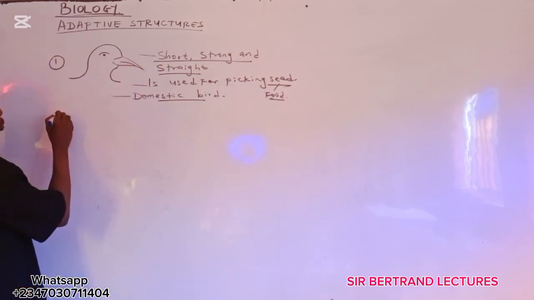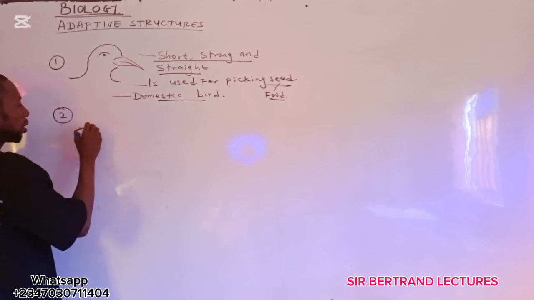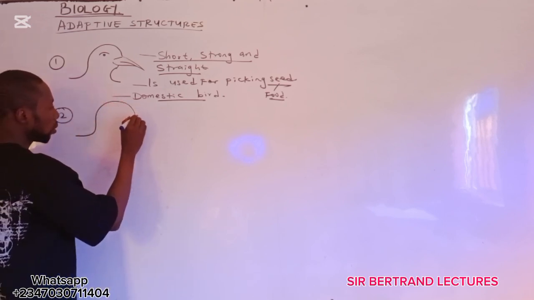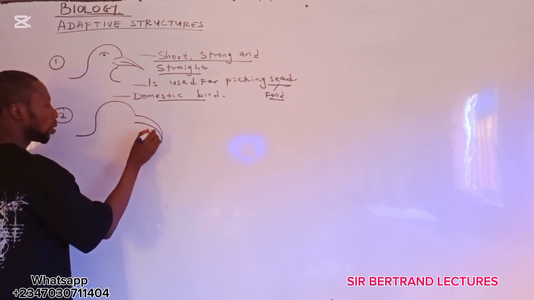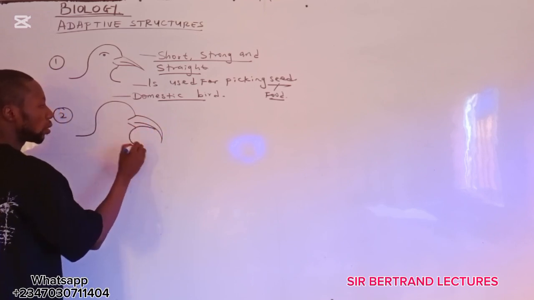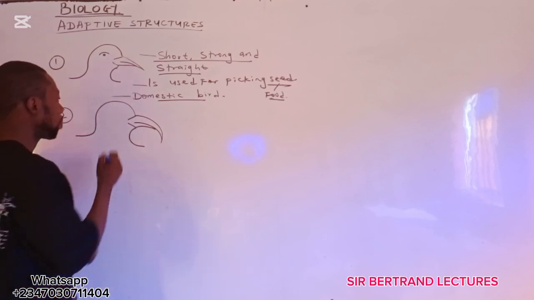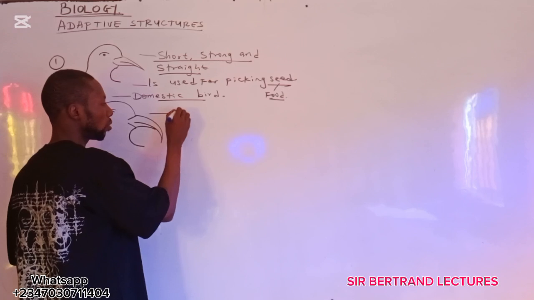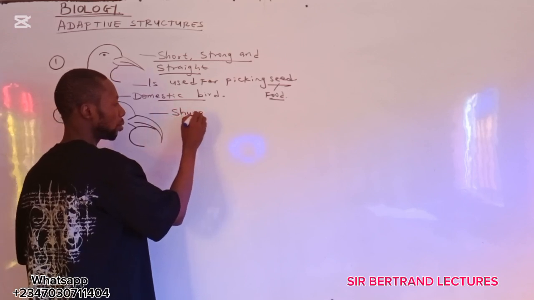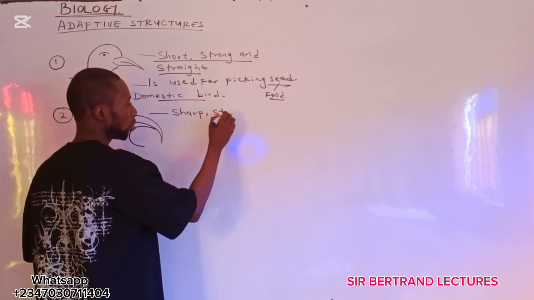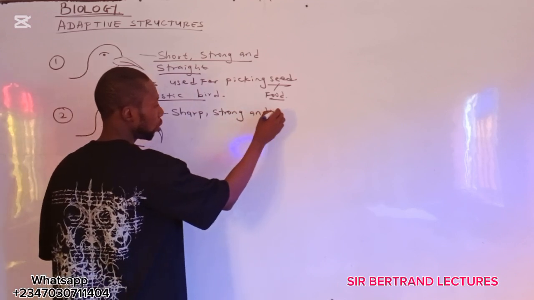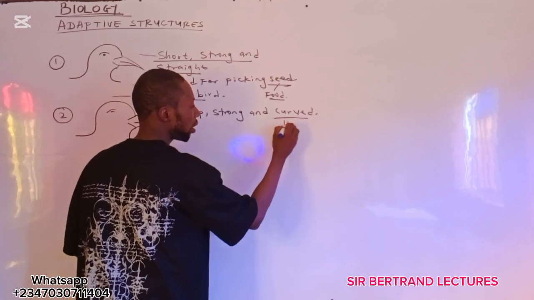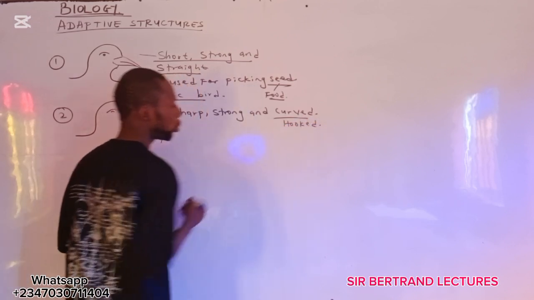Then number two, we have this kind of beak. If you look at this beak here, the beak is sharp, strong, and curved. Or you can say that the beak is hooked.